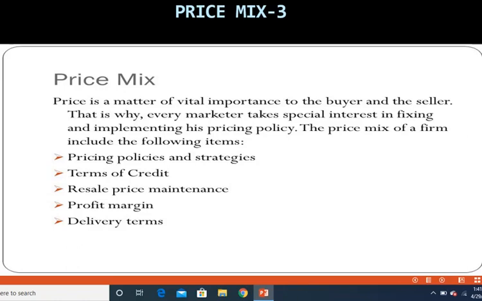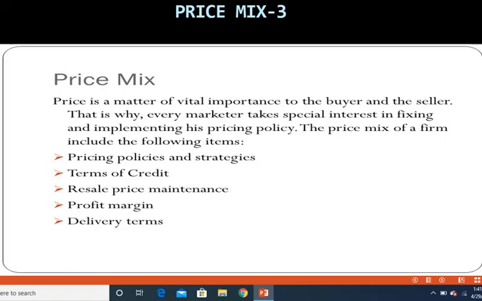Delivery terms: what are the terms and conditions of selling the goods? Is there any return policy? Is there any exchange policy? All of that. Or is there any after sales service? Is there a warranty for the product? All of that. And how do you transport the goods? All those things are considered under delivery terms, and that also will determine how much you will price the goods at.